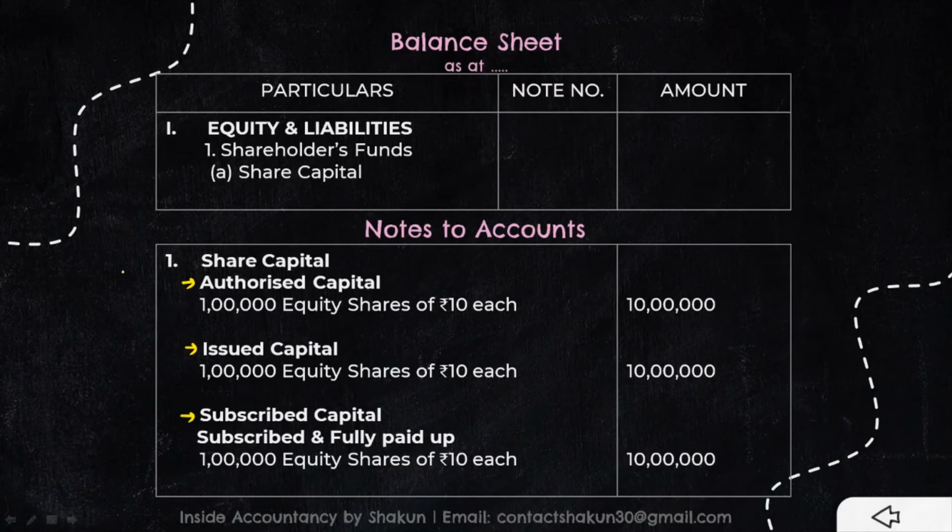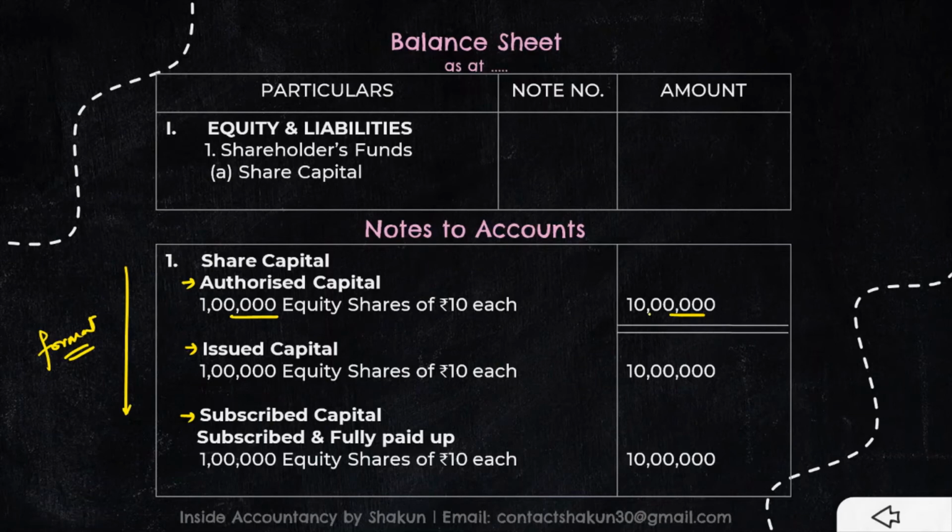Now please remember, this is a particular format which has to be followed. Even though authorized capital was not given in the question, I have still mentioned it and you have to mention it. In this question it was not given, so I could have written dash equity shares at the rate of 10 each, and the amount would have been dash. But I have just taken an assumption that the issued is equal to subscribed, because issued can either be equal to authorized or lesser than that. So I've taken 1 lakh equity shares, which was given in the question, at the rate of 10.